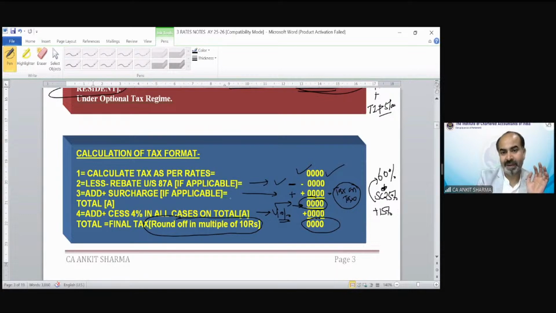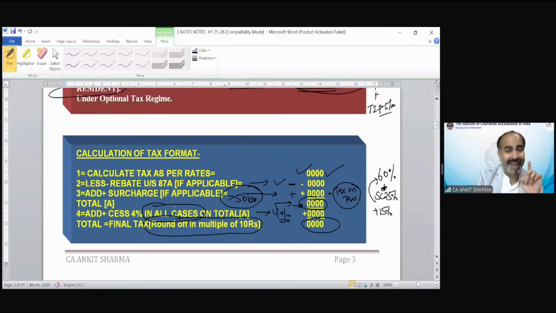We will discuss later, but let me tell you, surcharge is applicable if your income exceeds 50 lakh rupees. Surcharge rules, it will be applicable only if your income exceeds 50 lakh rupees. So if your income is 10 lakh or 11 lakh or 40 lakh, there is no surcharge. But cess of 4% is universally applicable. You can see it is written all cases.